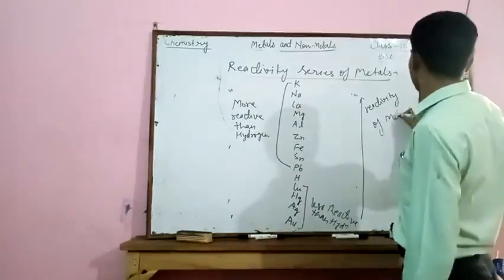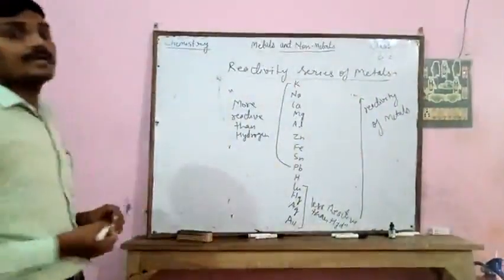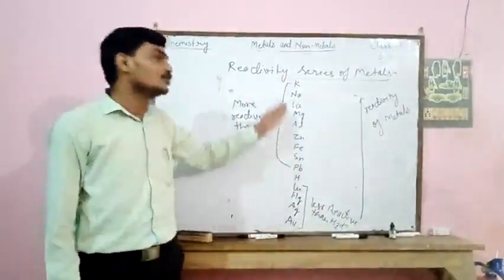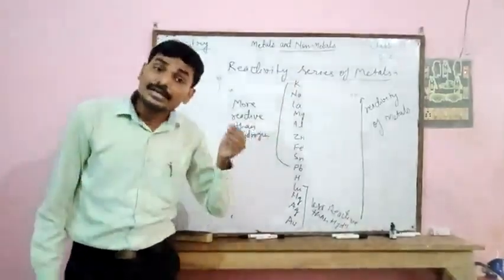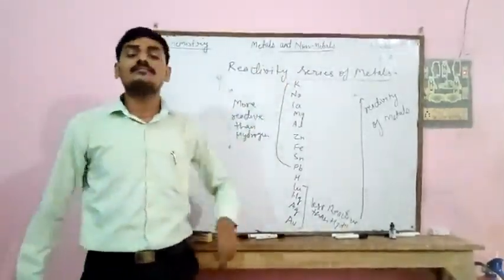If we move from bottom to top, the reactivity of the metals increases. So this is the reactivity series of metals.